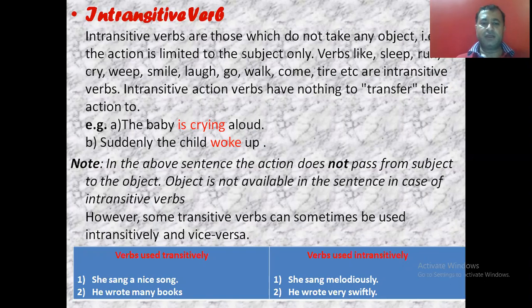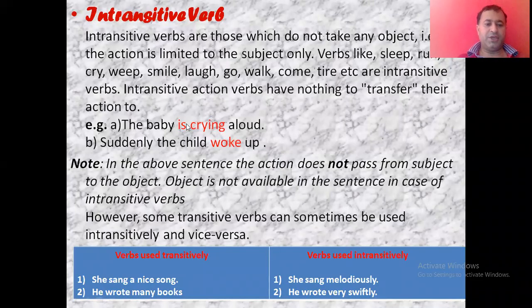But in some cases, transitive verbs can be used intransitively, or intransitive verbs can be used as transitive, that is vice versa. We can use some verbs in both forms. She sang a nice song. Here in this part, sang is the verb and the object is the nice song. उसने गाया एक अच्छा गाना. So this song is the object and sang is the verb. Here both object and verb are there, so this sang is the transitive verb. But in another part, she sang melodiously. उसने अच्छा गाया. So again the sense is complete and it does not require any object. So this is the intransitive verb.